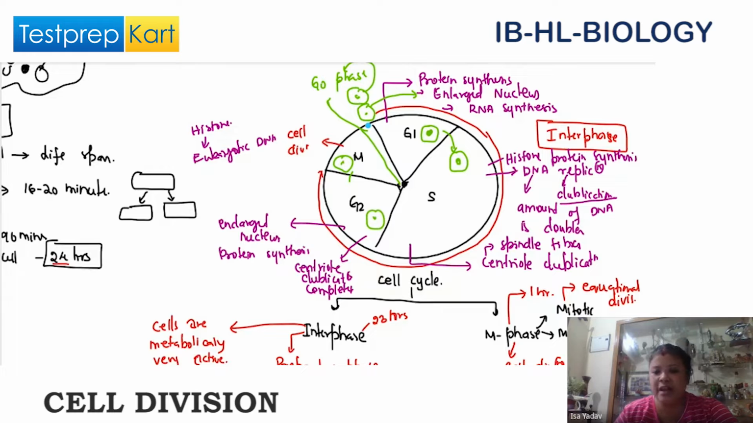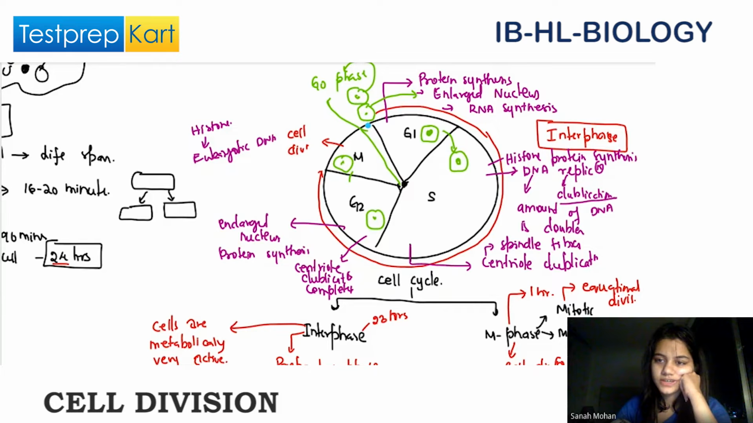We had the cell cycle, right? Every cell will undergo a phase which is called the cell cycle. And can you see the G1 phase, the G2 phase, and S phase, M phase? Can you tell me what happens in the S phase?